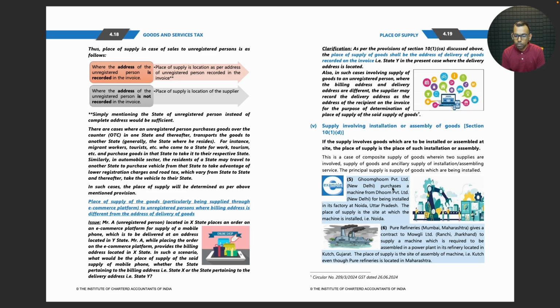Gum Private Limited purchases a machine from Doom Private Limited for being installed in its factory at Noida, Uttar Pradesh. The place of supply is the site at which the machine is installed, that is Noida. Pure Refineries gives a contract to Mowgli Limited to supply a machine which is required to be assembled in a power plant in its refinery located in Kutch, Gujarat. The place of supply is the assembly of machine, that is Kutch, even though Pure Refineries is located in Maharashtra.